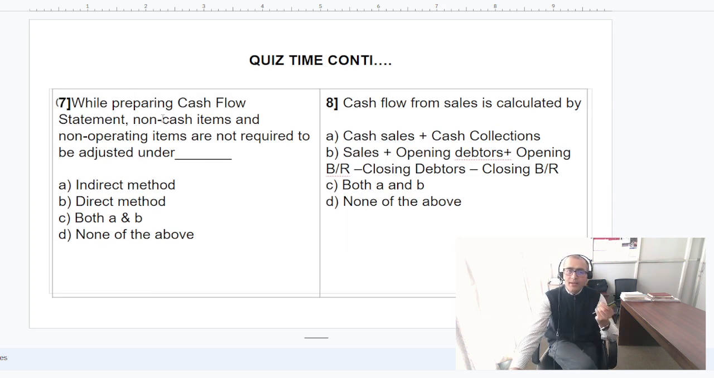Now while preparing the cash flow statement, non-cash items and non-operating items are not required to be adjusted under which approach? Indirect, direct, both or none of the above. Obviously under the direct approach, these non-cash items and non-operating items will not be considered, friends. Now cash flow from sales is calculated how? Cash sales, cash collections, sales, opening debtors, opening bills receivable, closing. Once we adjust it, then you will get the cash from sales. So you say C is the right option, friend.